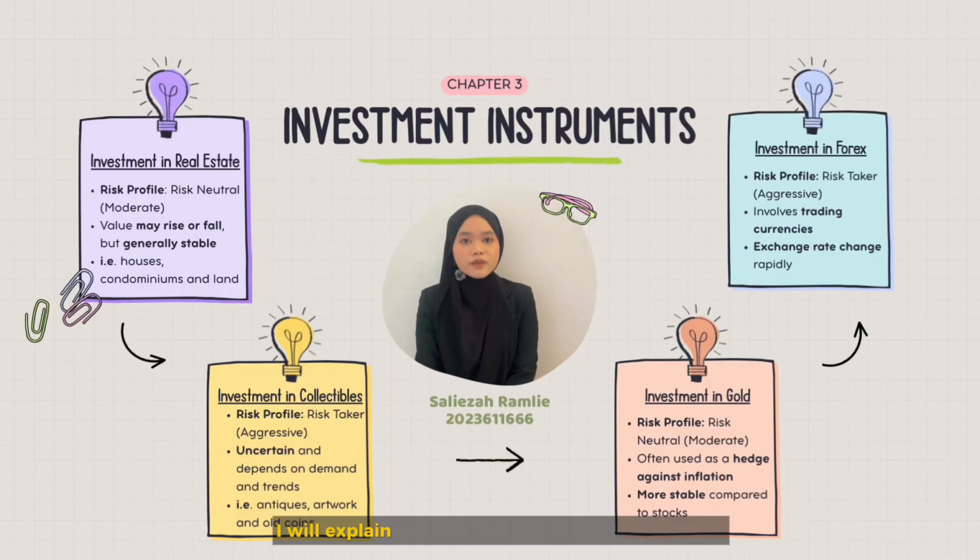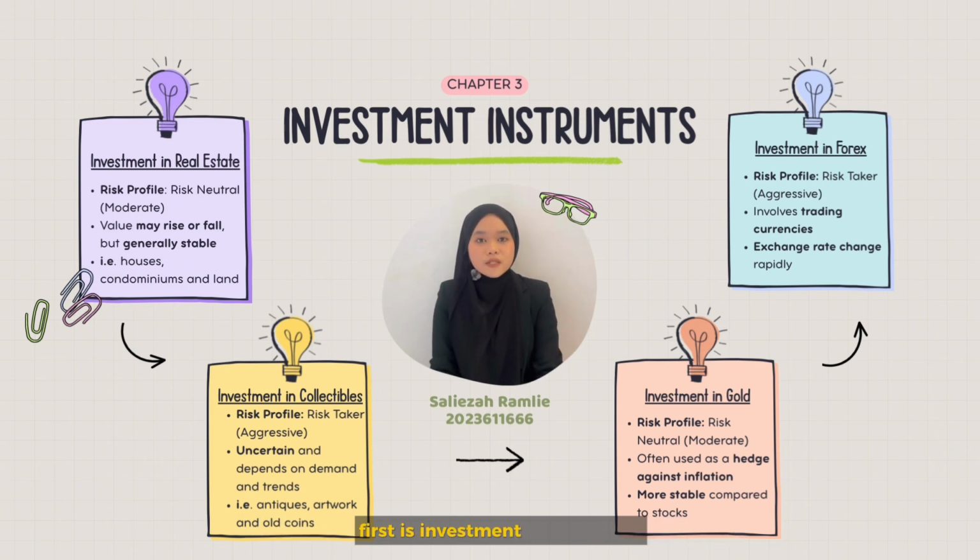Today I will explain investment instruments number 5 until 8, which are real estate, collectibles, gold, and forex, and how they relate to investment risk. First is investment in real estate. This includes houses, land, and condominiums. Real estate is usually considered a moderate risk because its value can increase over time, but it also depends on market conditions and locations. Therefore, it is suitable for risk-neutral investors.